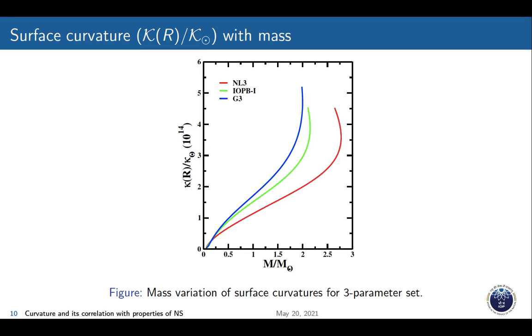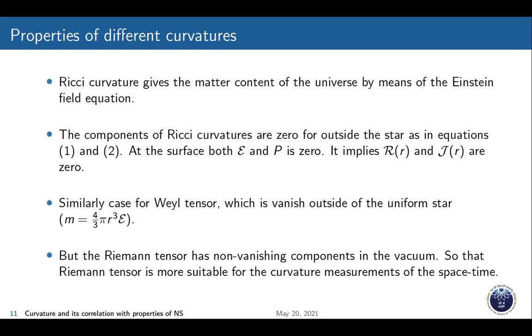Okay. So if you see, the stiffest equation of state gives us the lowest surface curvature at the surface as compared to NL3 and G3. Okay, so then we will talk about the properties of different curvatures.